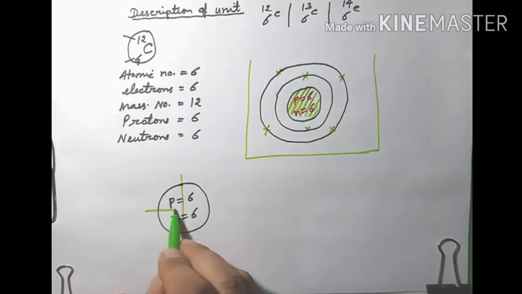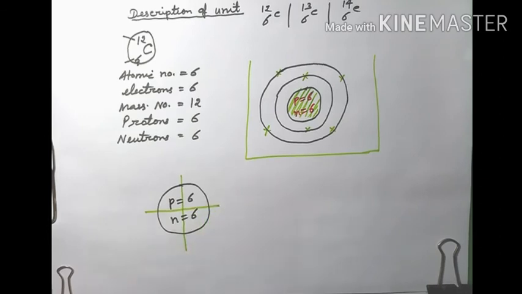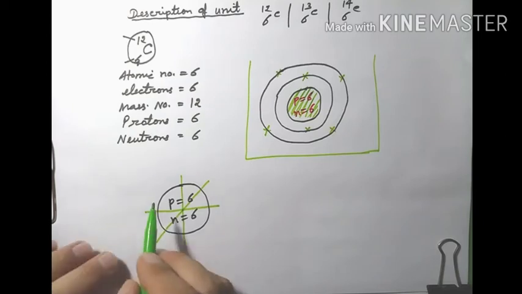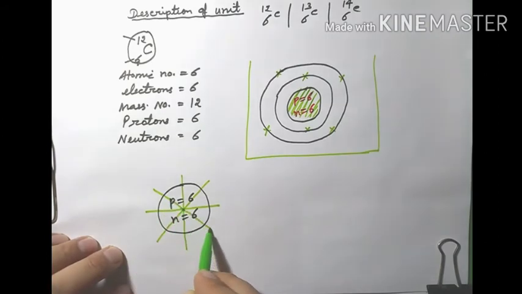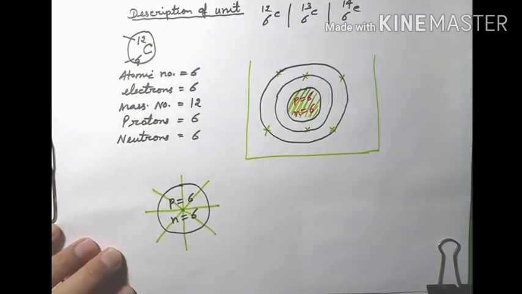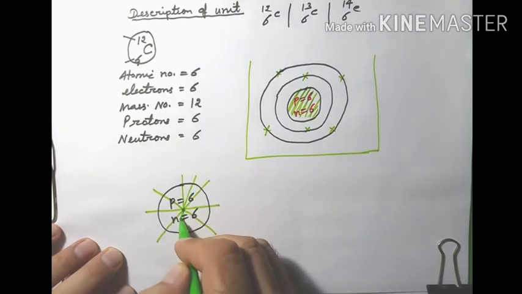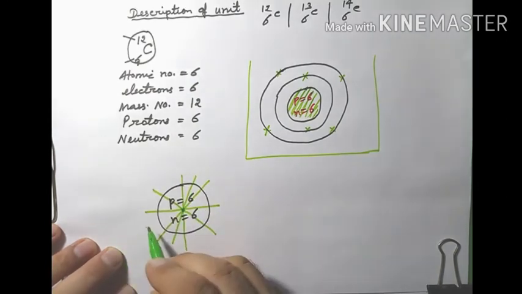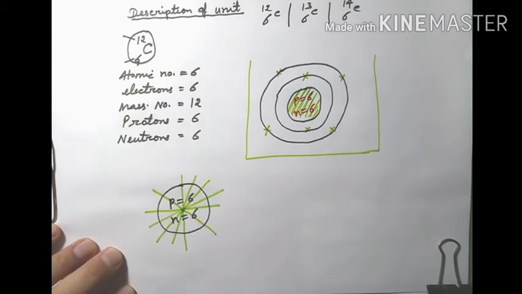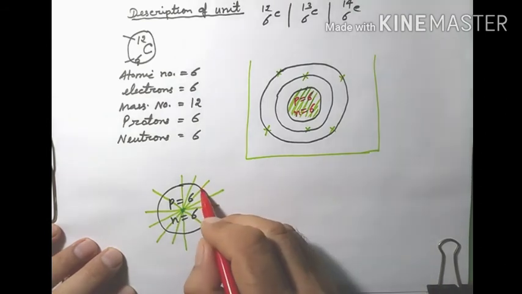Afterwards, we cut from here, this side, and we make 4 pieces, just like the pizza. After that, we cut from here and we get how many pieces? 6 pieces. Then we cut from this side, how many pieces? 8 pieces. One more cut, 10 pieces. One more cut, 12 pieces. We make 12 pieces of this 6 carbon 12.